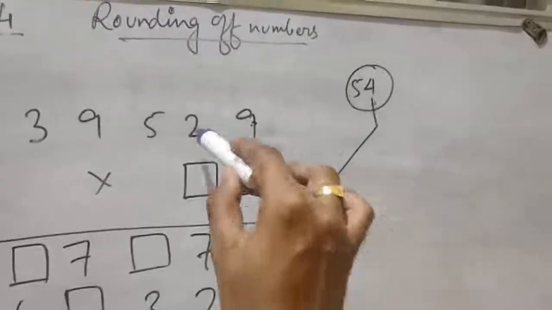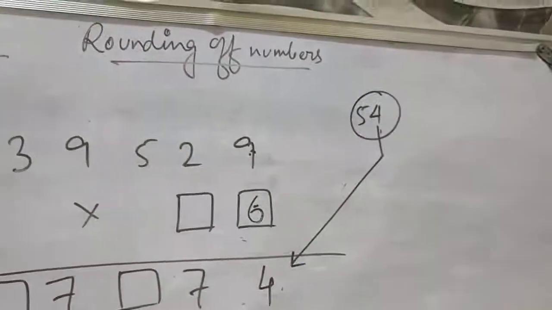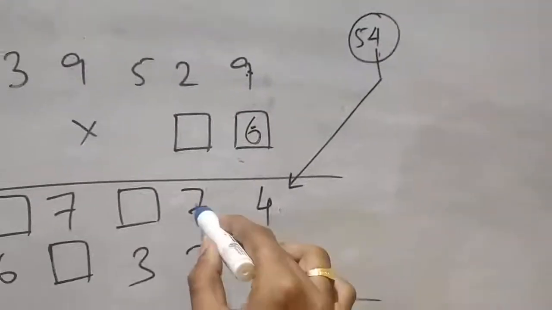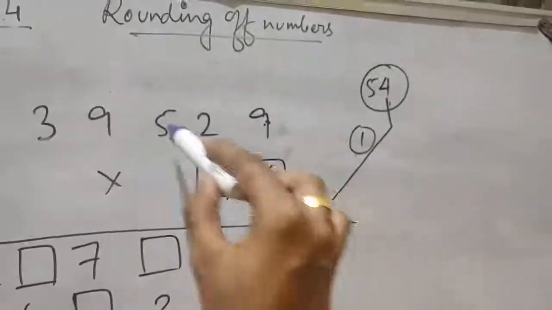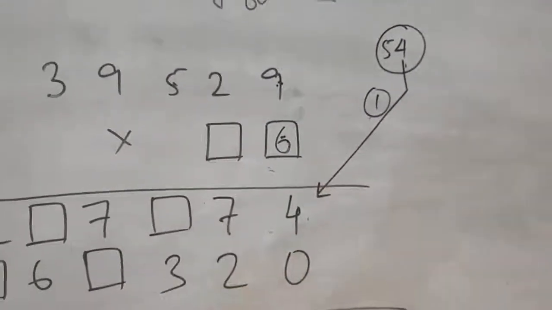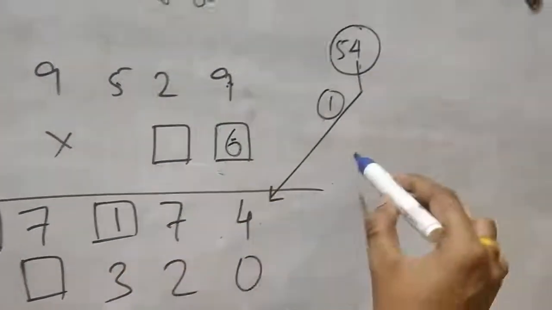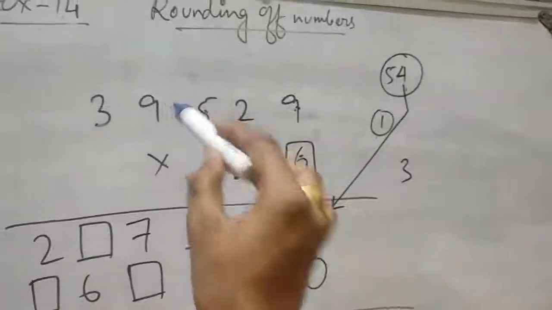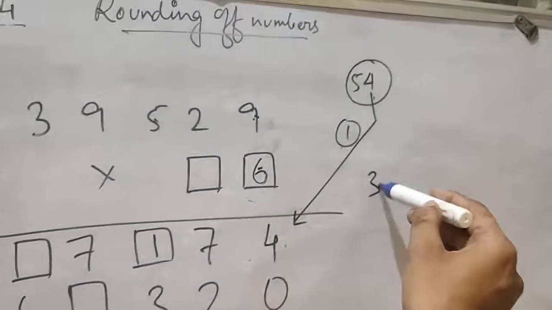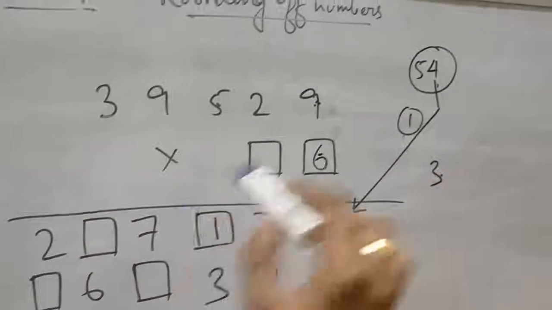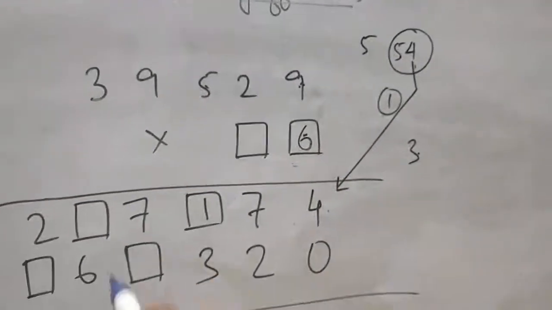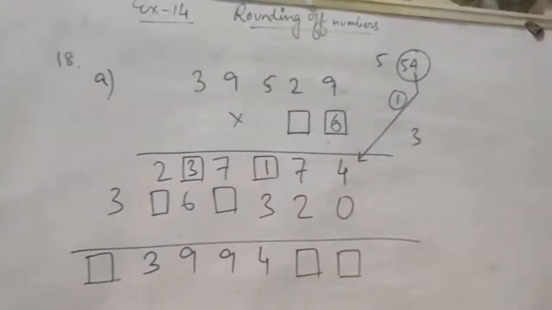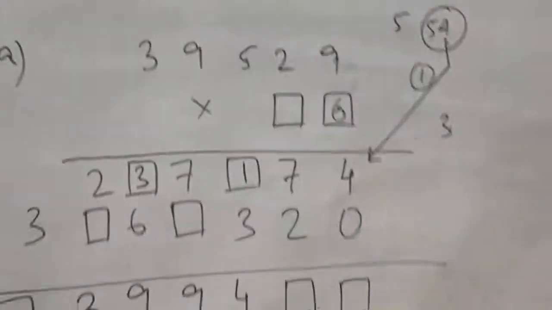Then 6 into 2, 12 and carry 5, that means 17, so 7 and carry 1. Next 6 5s are 30 and carry 1, that is 31. So put 1 here, carry is 3. Next 6 9s are 54 and carry 3, 57, 7 is written, carry is 5. 6 3s are 18 and 5 will be 23. So here it will be 3. It is very easy. If you know the rule of multiplication, you can easily solve this.